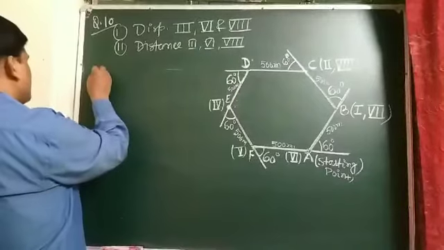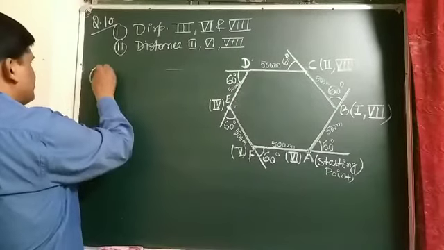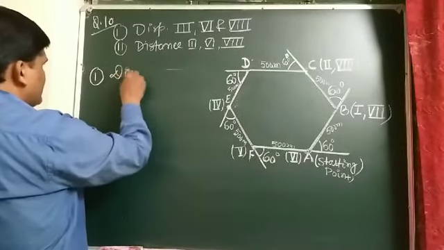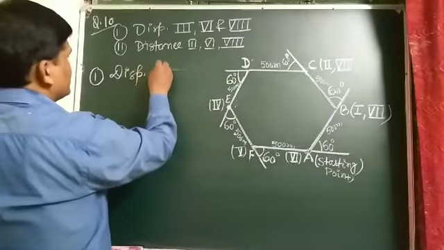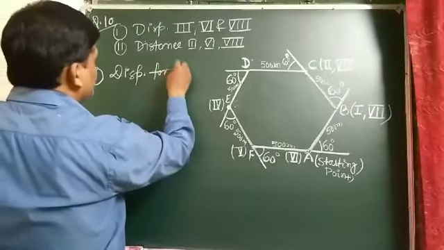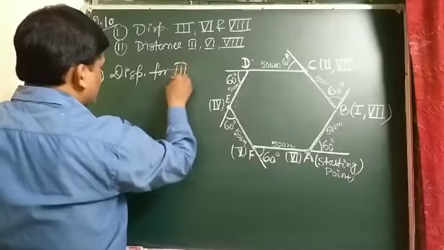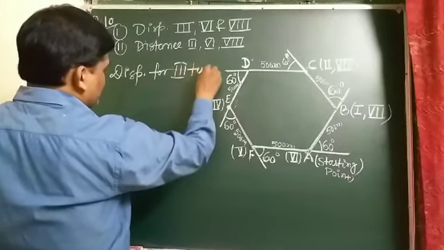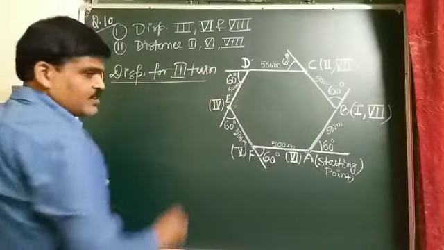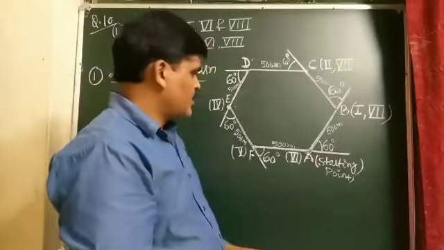So first of all we have to find the displacement for the third turn. Students, see the diagram carefully.